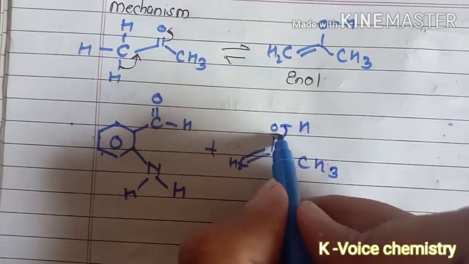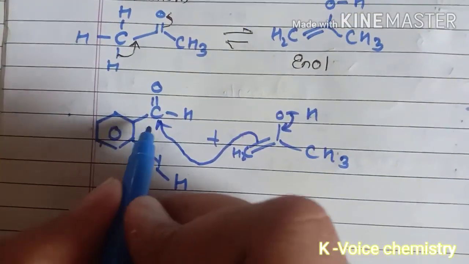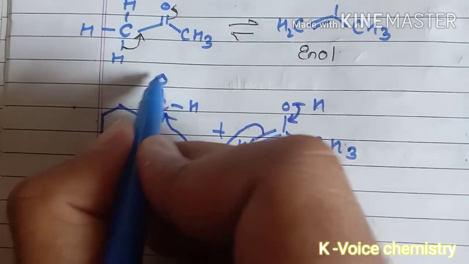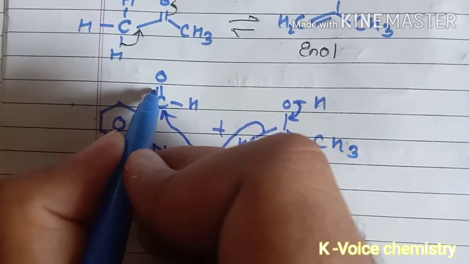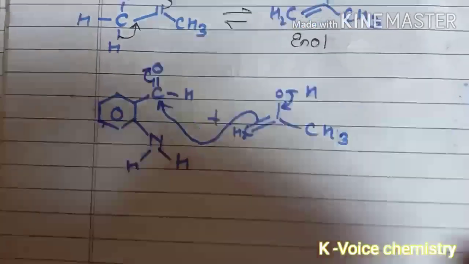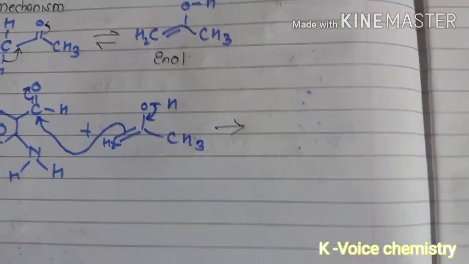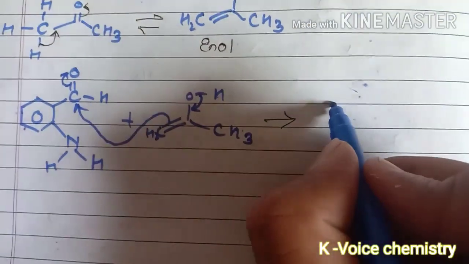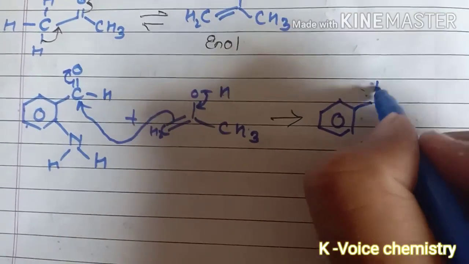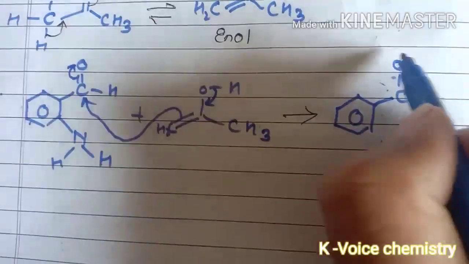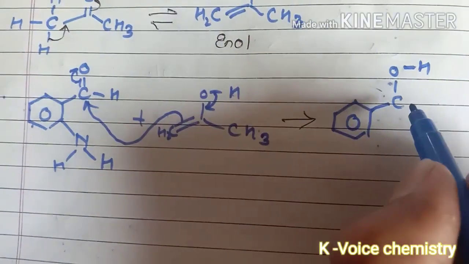This bond will shift here and the electron from this bond will be donated toward this carbon, which is electron deficient because it has been attached with this oxygen atom, and the oxygen atom here, which is more electronegative, will take its electron from this bond and we will have a structure something like this. Guys, please check the structure. This is a very simple mechanism. If you understand it, then you will be easily able to do it. Now this oxygen atom will be attached with this hydrogen which is left free. I hope that you can easily understand.